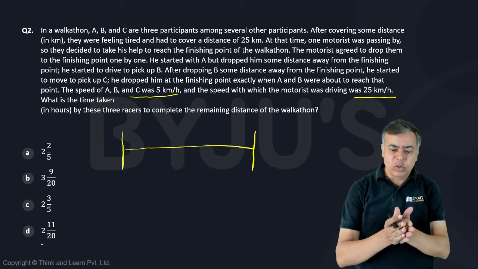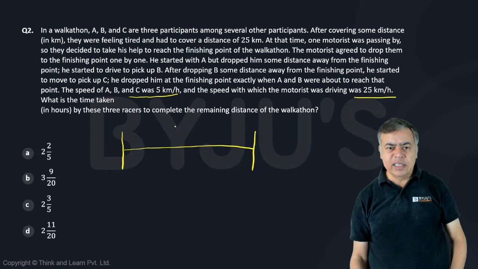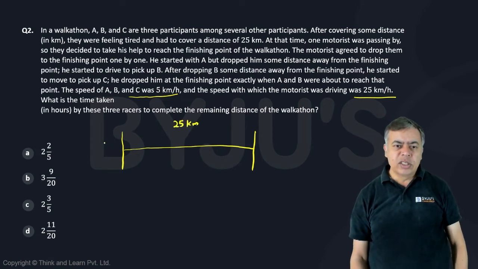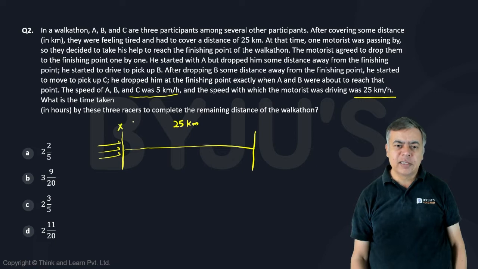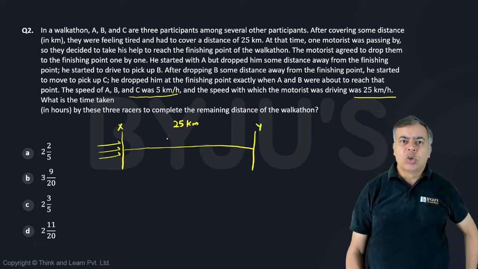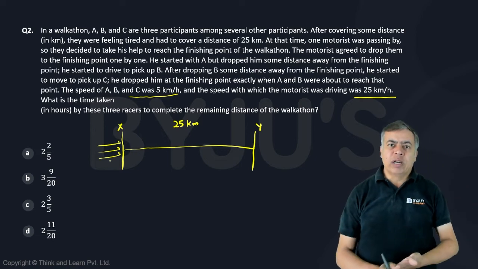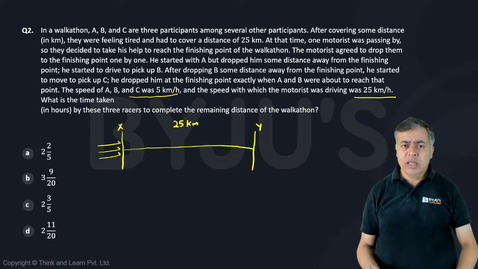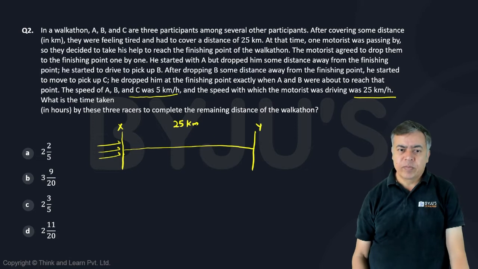Let's say this is the 25 km I am talking about. This is not the starting point; they are coming from behind and now they are here at point, let's say X. This Y is the finishing point, right? So the distance between X and Y is 25 kilometers. Now what is the motorist doing?